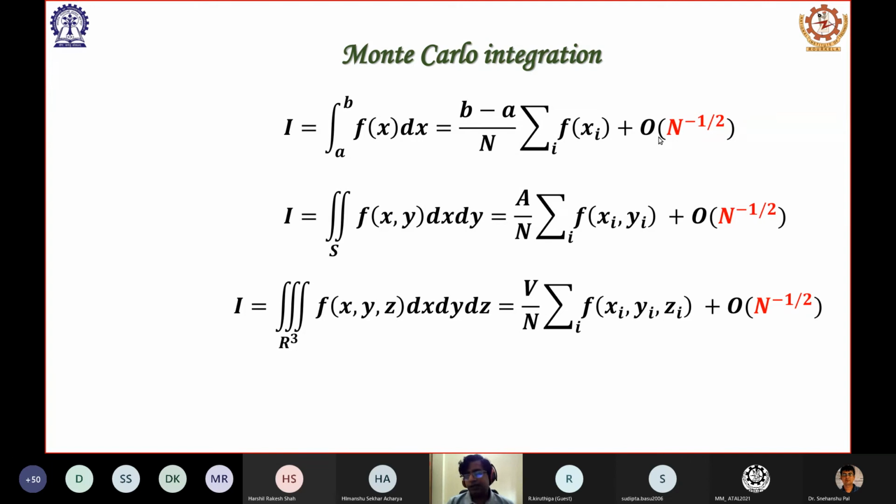Which means when I am considering one-dimensional integration, this method is actually worse, because in the conventional method, it was n to the power minus 1. The error was decaying much more rapidly. For two-dimensional integration, it is the same as the conventional method. It is n to the power minus half in both cases. And from higher order onwards, this becomes better, because n to the power minus half is better than n to the power minus 3 or n to the power minus 4 or whatever. So these are the reasons why we go for Monte Carlo integration. Got it?